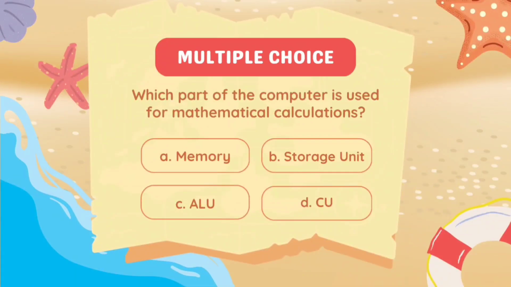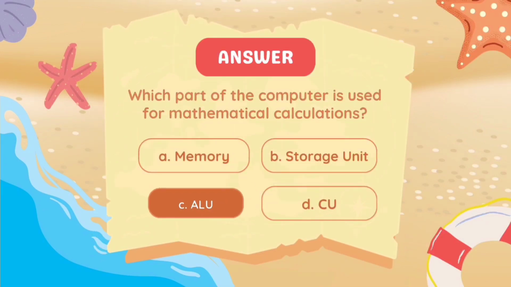Which part of the computer is used for mathematical calculation? Memory, storage unit, ALU, CU. The answer is ALU. Arithmetic and logical unit helps us to do mathematical calculation in a computer.